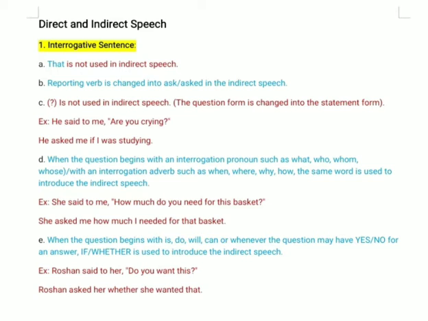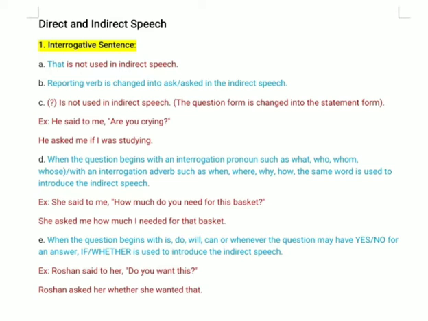Here I have given one example: she said to me, "How much do you need for this basket?" We have to use asked here. So in indirect speech, she asked me. Since this "how" is an interrogative adverb, how much, we will keep it as it is. So she asked me how much.